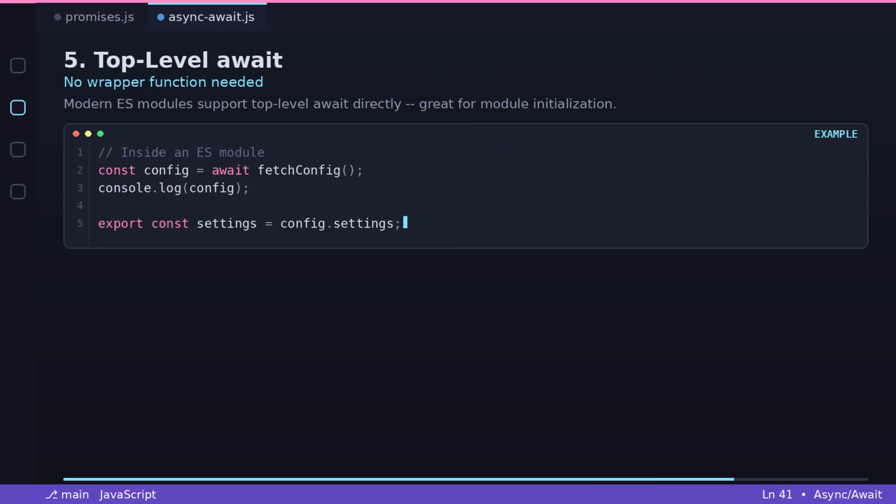5. Top-level await. You used to need an async wrapper function just to use await anywhere. Modern JavaScript modules support top-level await directly. Inside an ES module, no wrapper function needed. Const config = await fetchConfig. Console log config. Export const settings = config.settings. This is especially useful for module initialization: loading config, connecting to a database, or setting up something before the rest of the module runs.